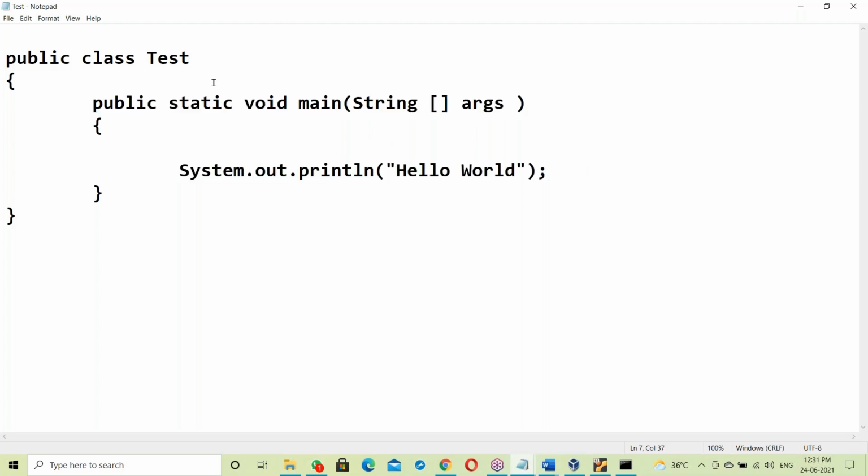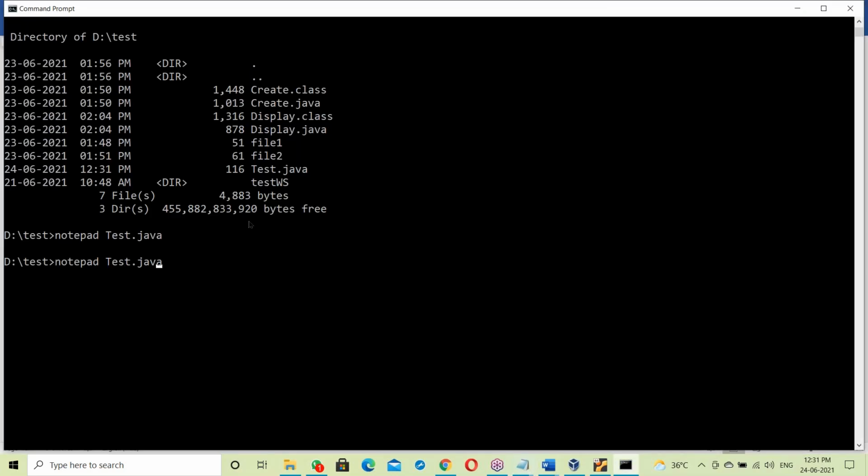So this Java program is saved. Now I'm compiling it. For understanding purposes I'm using Notepad, but actually for Java application development we'll be using Eclipse. Tomorrow's topic is Eclipse. Now javac test.java.